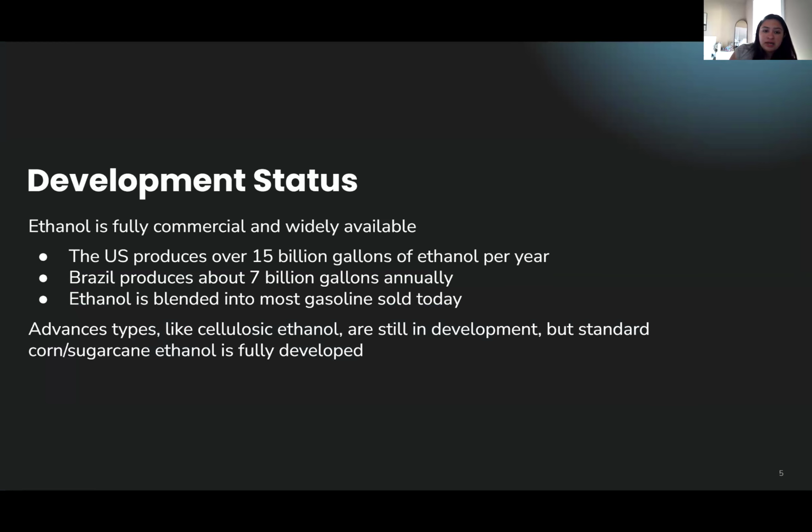The development status of ethanol. Ethanol is fully commercial and widely available. The U.S. produces over 15 billion gallons of ethanol per year. Brazil produces about 7 million gallons annually, and ethanol is blended into most gasoline sold today.